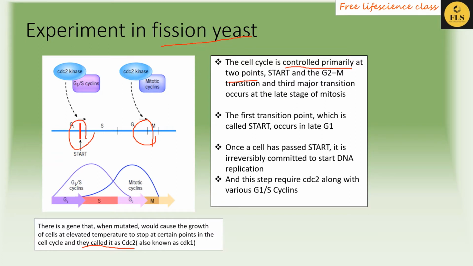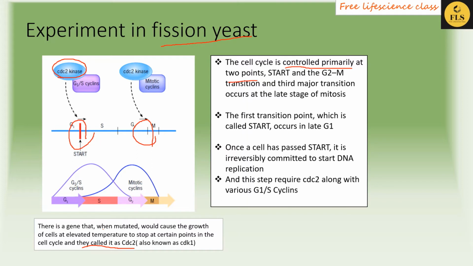At the start point, in the late G1 phase, the CDC2 kinase will bind with certain cyclins. You can call them G1 or S cyclins, and they will help move the cell forward to the next phase.